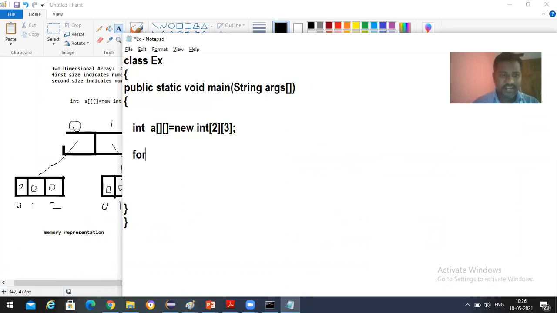So let's print these elements. You already know that the first element can be represented by using 0.